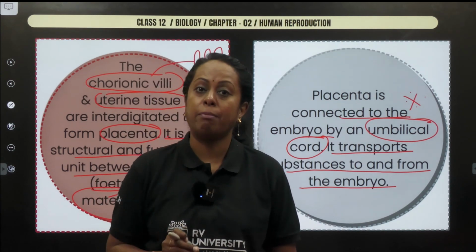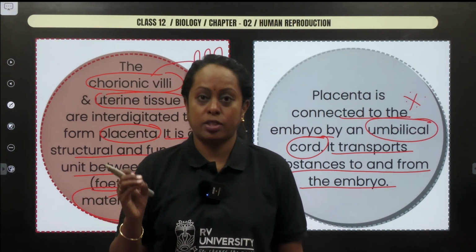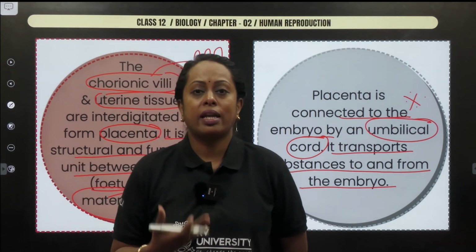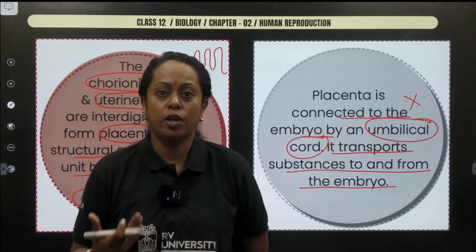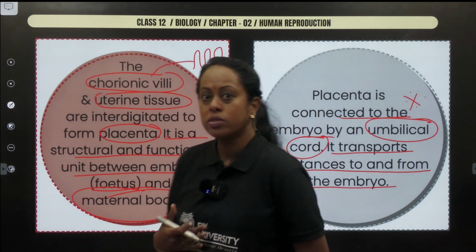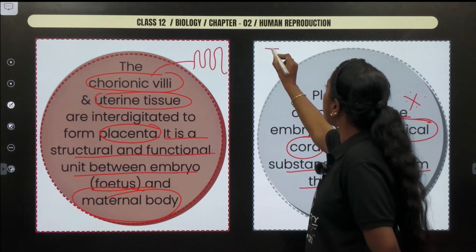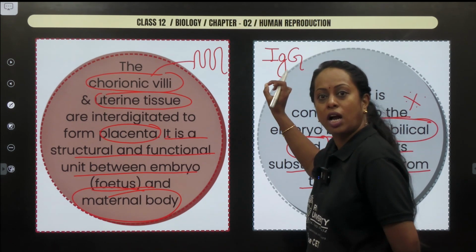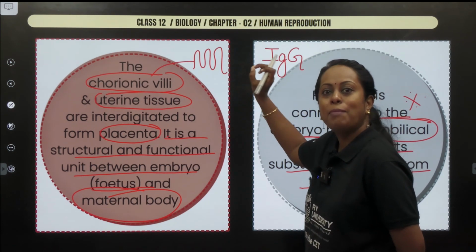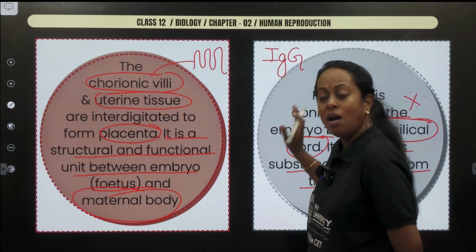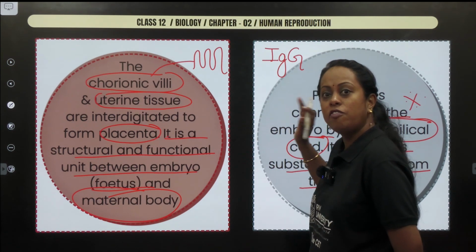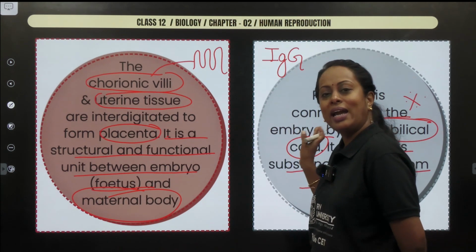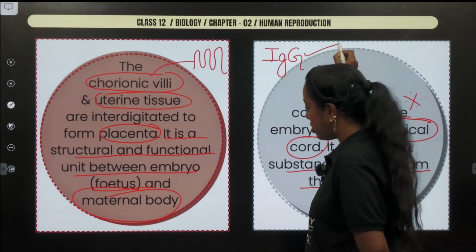But please do remember, we do study a topic called human health and disease. In human health and disease, it clearly says that if the mother's body develops any kind of infection, in order to protect the fetus, the mother's body produces an antibody called IgG, which passes through the placenta. So I am talking about natural passive immunity. Name the antibody which can pass through the placenta and enter the baby. You will say IgG. Clear?